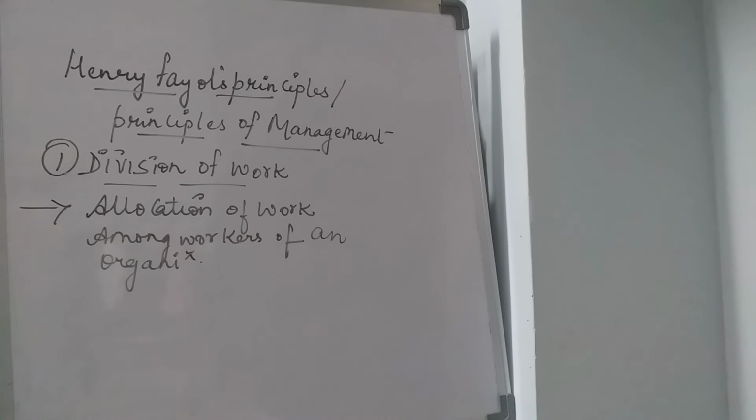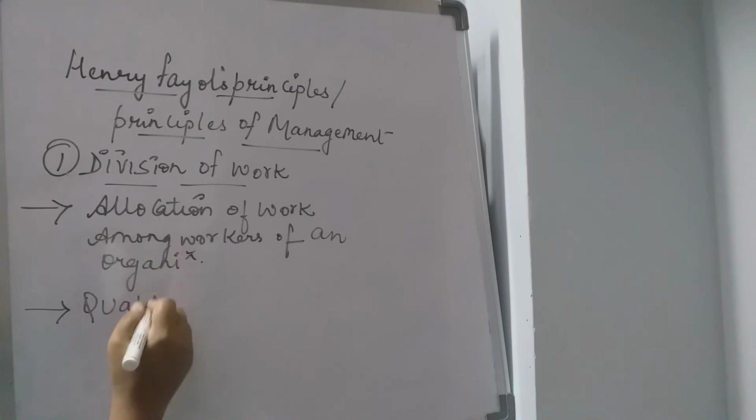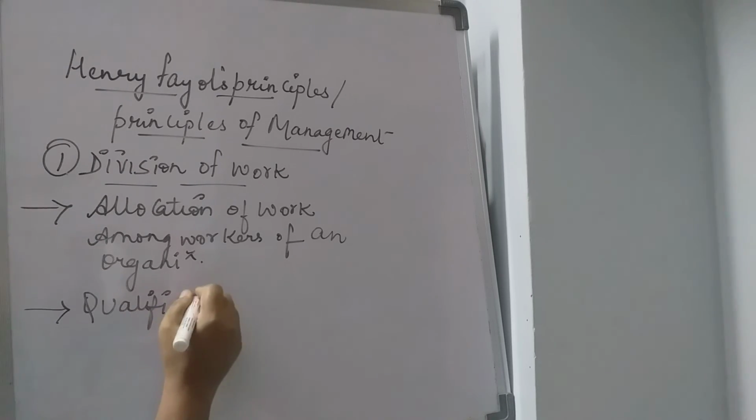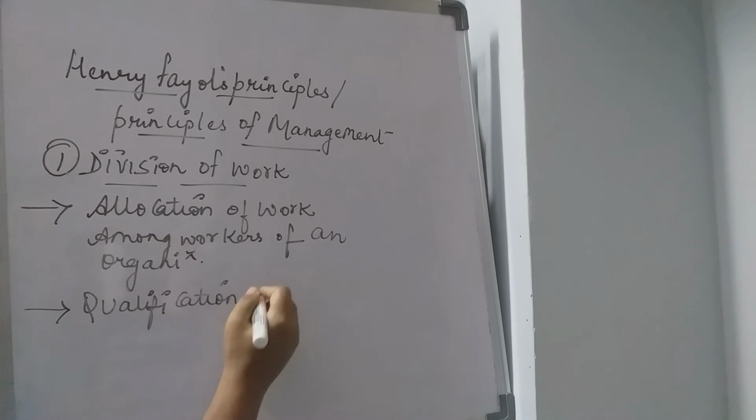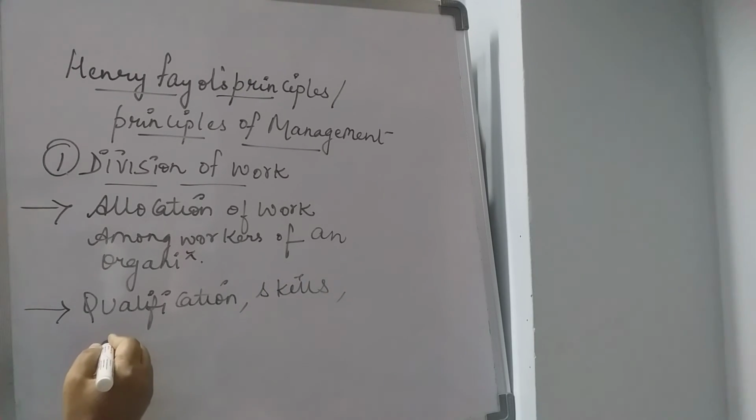That means there must be division of work among the employees who are actually working, and the work must be given according to their qualification, their skills, their aptitude.